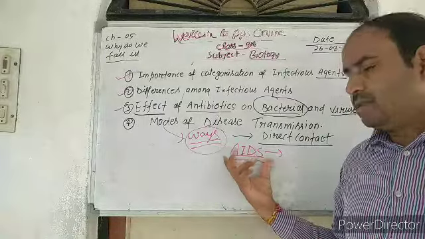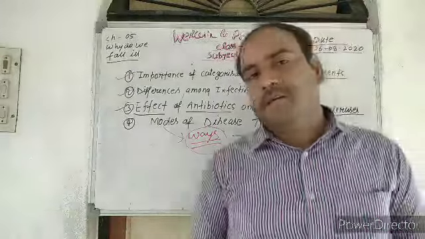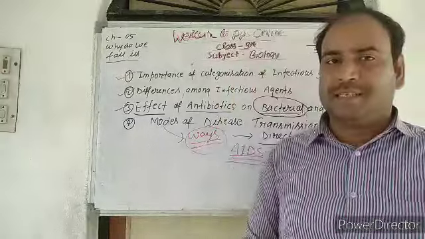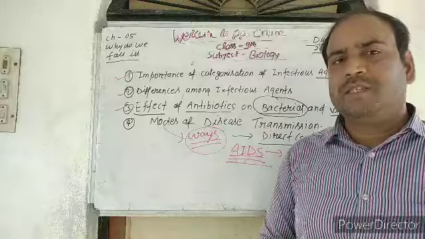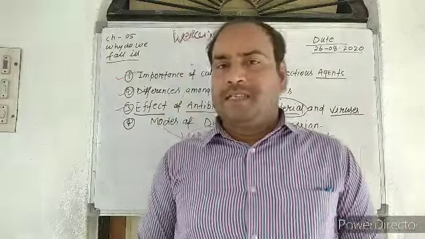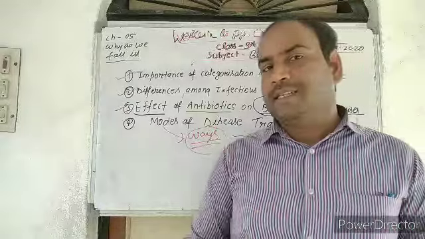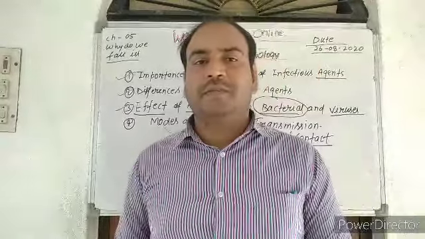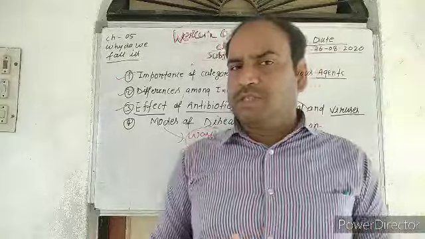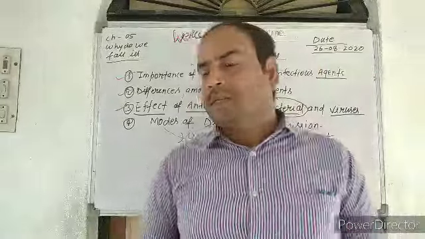What is its function and what are the symptoms? It destroys our WBC, white blood cells. That is the specific cell which acts as a defense against entering pathogens, and it reduces the effects of the pathogens which enter our body.